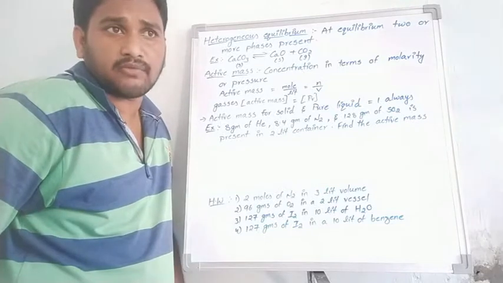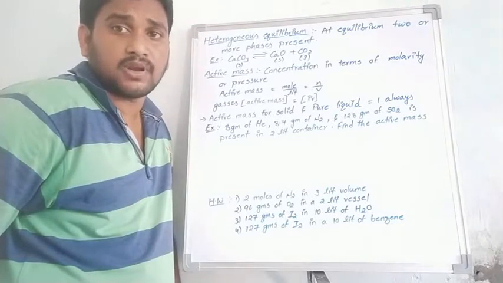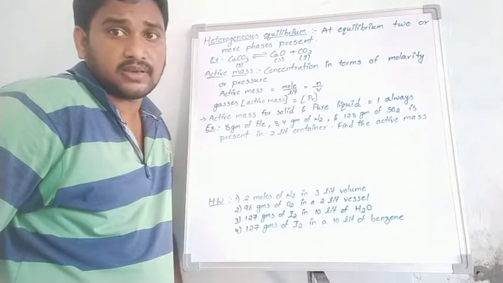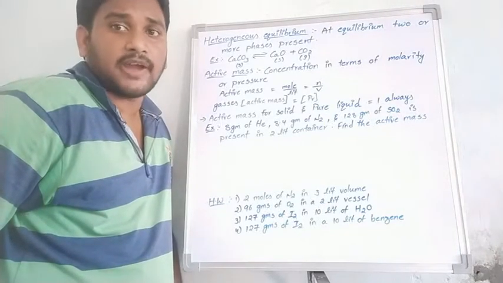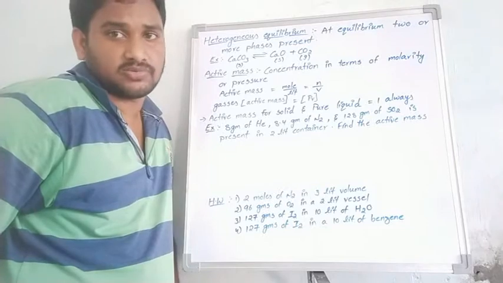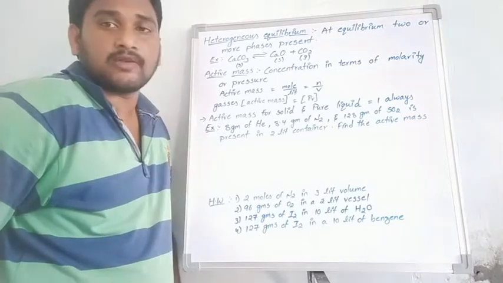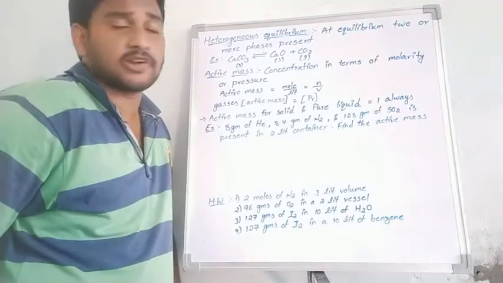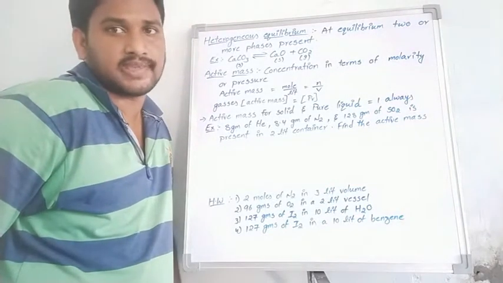Okay, I will take one more example, ammonium nitrate, NH4NO3, which gives N2O plus 2H2O. That is one example. All decomposition reactions are examples of heterogeneous equilibrium.